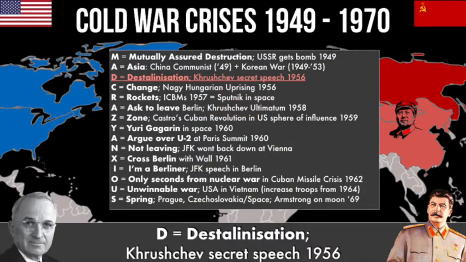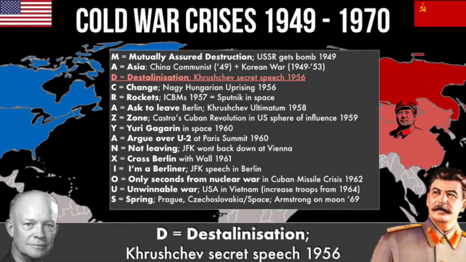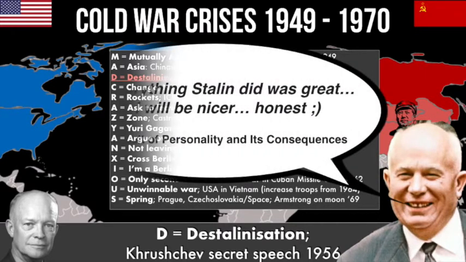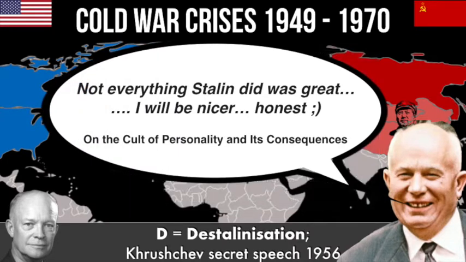Our next letter and the final letter of MAD is D, Destalinisation. Joseph Stalin died in 1953 and a new Soviet leader takes over called Nikita Khrushchev. Khrushchev gives a secret speech promising to be a less repressive ruler than Stalin and criticising some of the things that Stalin had done.